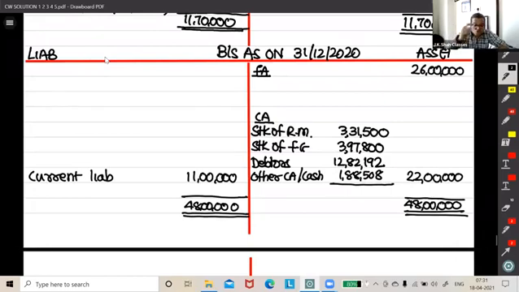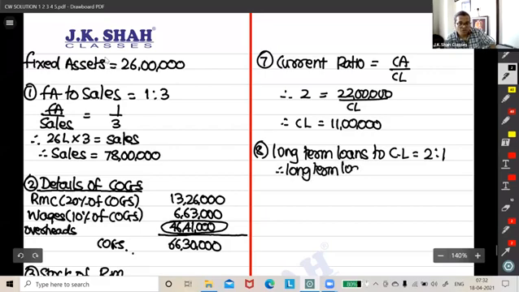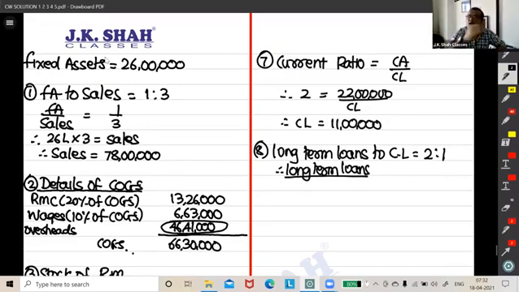Go with the next ratio: long-term loans to current liabilities, given as 2:1. Long-term loans means only debt. You may call them non-current liabilities, absolutely fine.